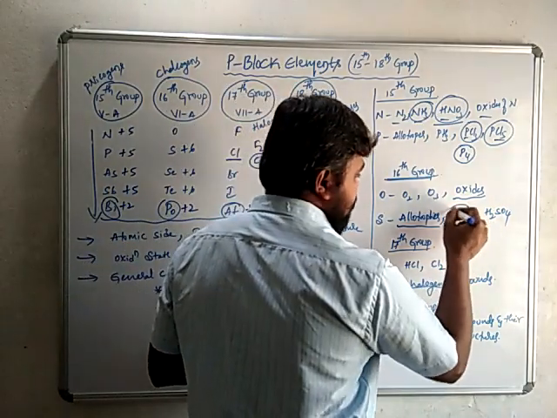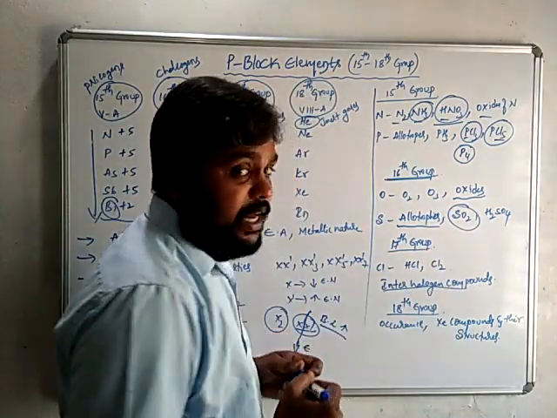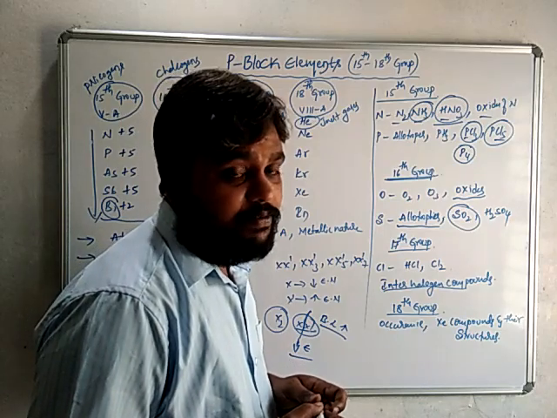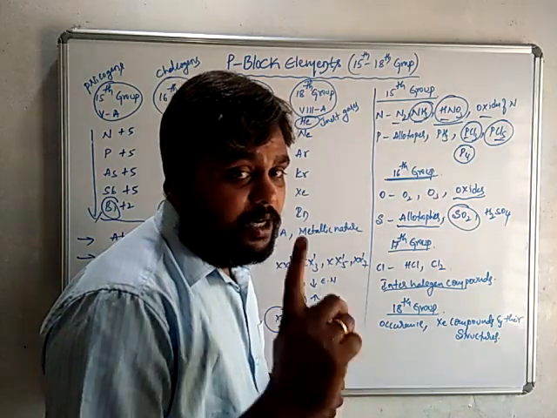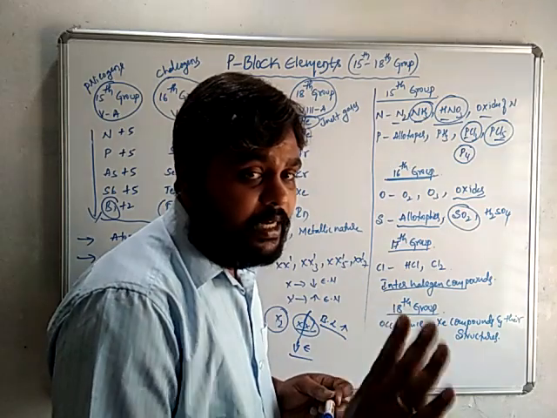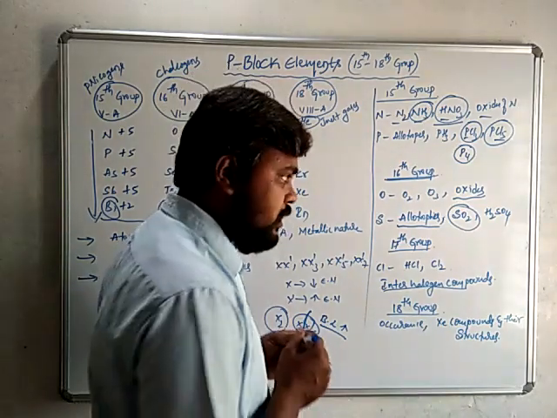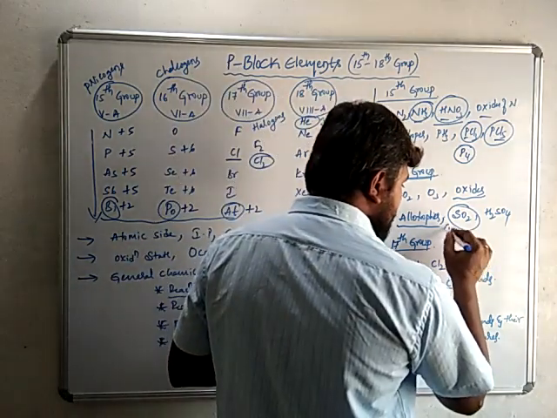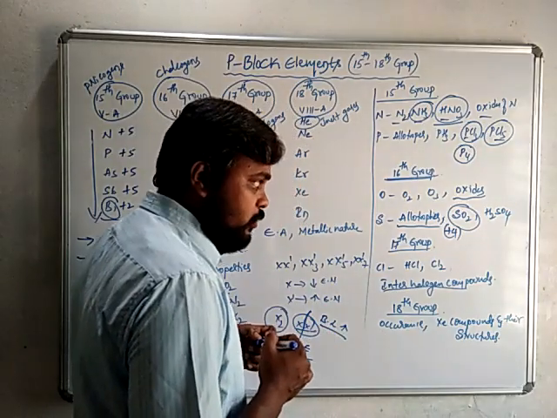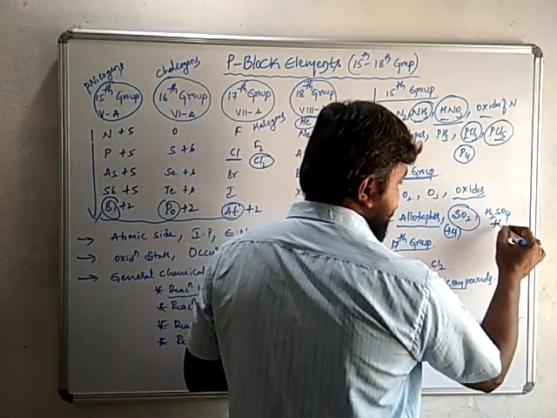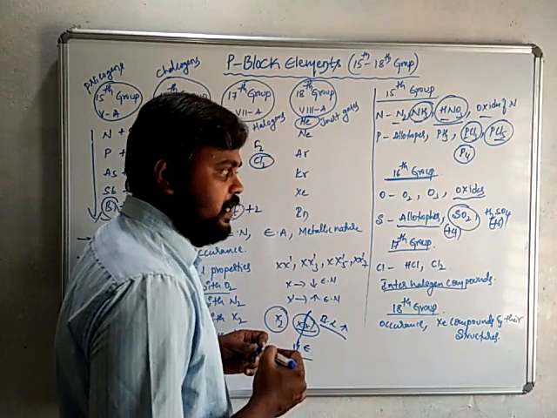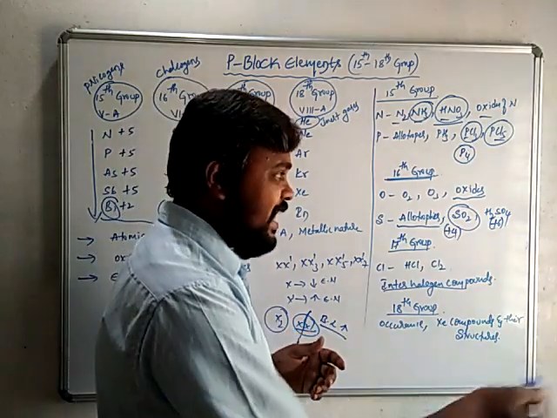Then sulfur dioxide. Remember, sulfur dioxide is a reducing agent because sulfur is not in its maximum oxidation state here. The oxidation state of sulfur is +4, hence it can act as a reducing agent. But in sulfuric acid, the oxidation state of sulfur is +6, hence it can act as an oxidizing agent.